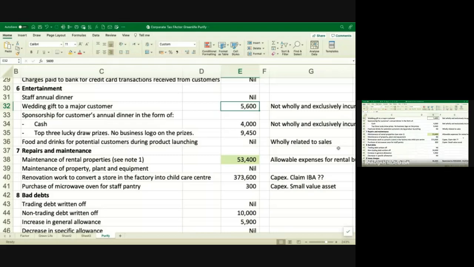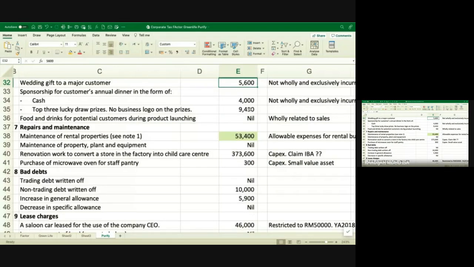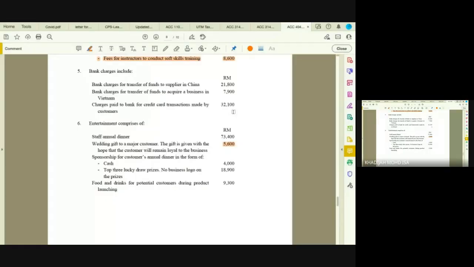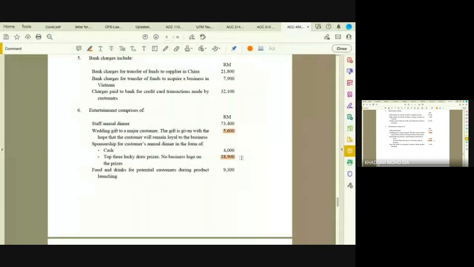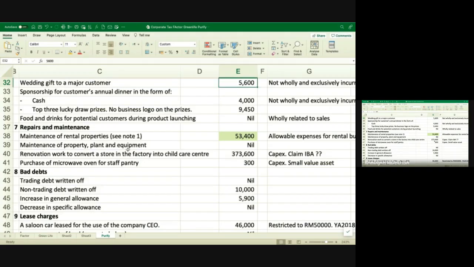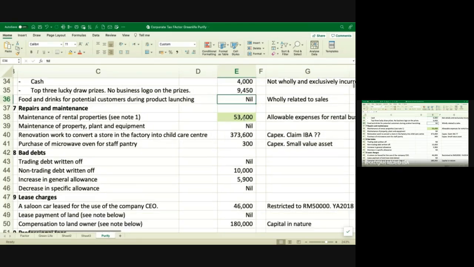And then lucky prizes, no business logo. Again, this one I think, with no business logo on the prizes, is 50% allowed, because this one is the top 3 lucky draw prizes. If it has a logo, then it could be allowed 100%, but this one has no logo, so you can only claim 50% of that. Right, and then you have food entry for potential customer. This one is related to sales.